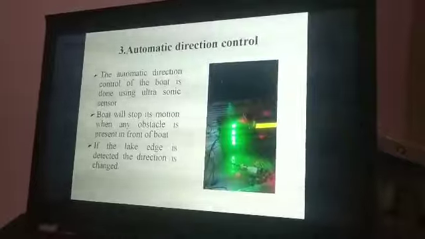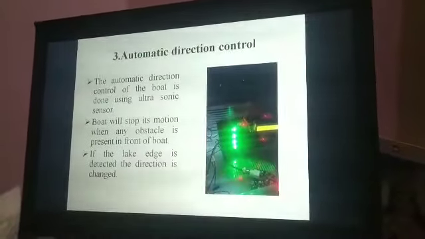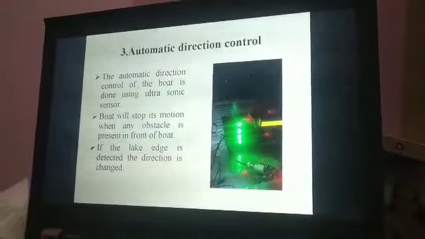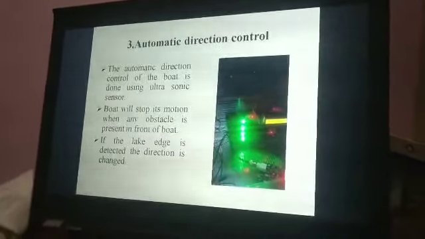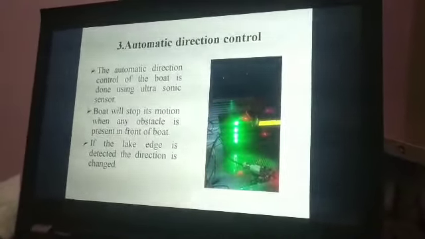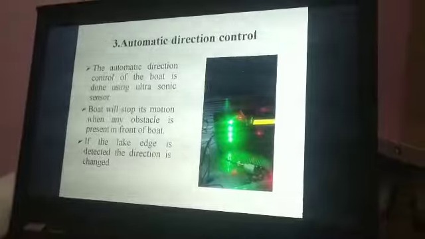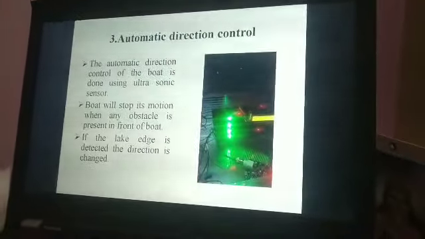Likewise, if the motion of the boat is controlled, if any obstacle presence is confirmed, and if the lake edges are found by the ultrasonic sensor, it will take its diversion to another direction.